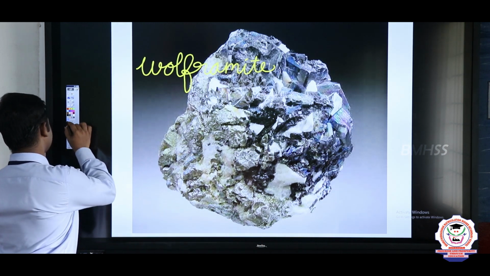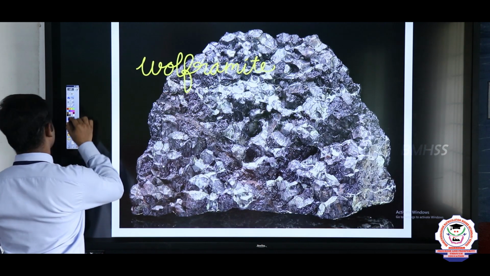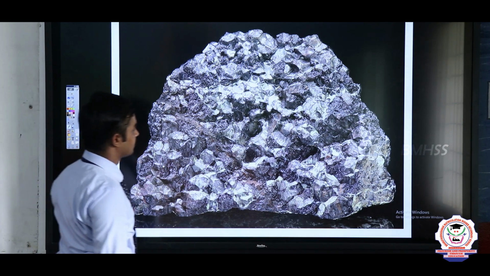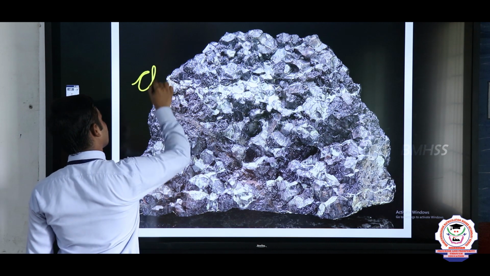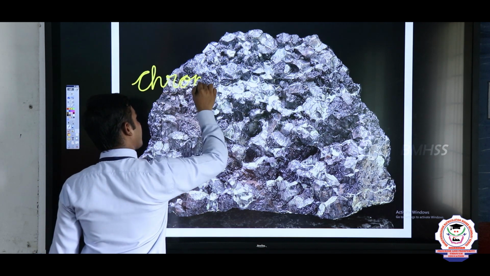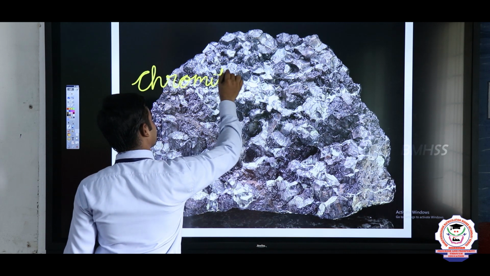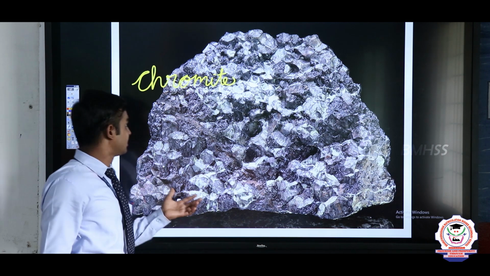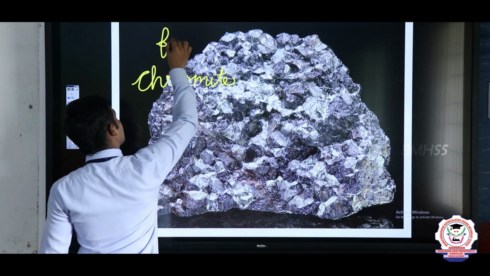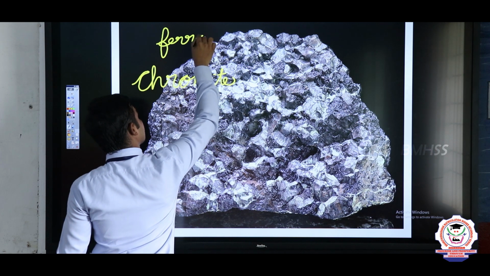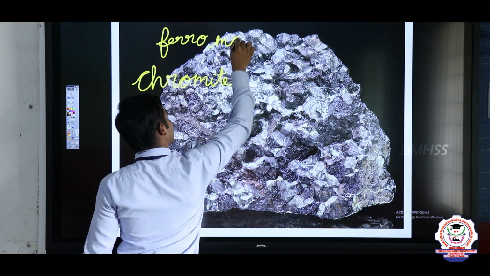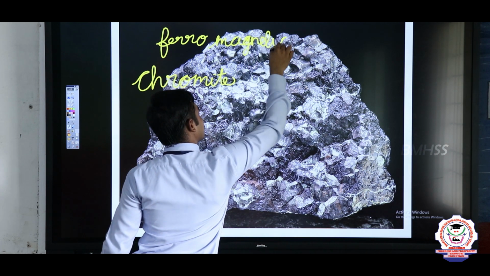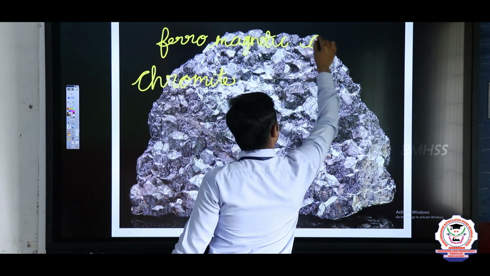And our next ore is chromite. This is chromite. It is another one, a ferromagnetic ore. These ores are called ferromagnetic ores.